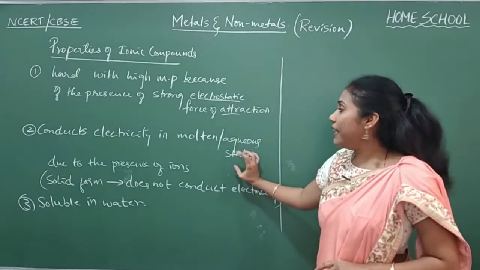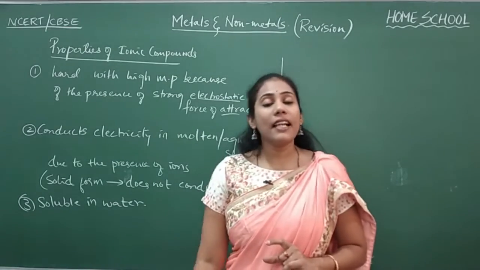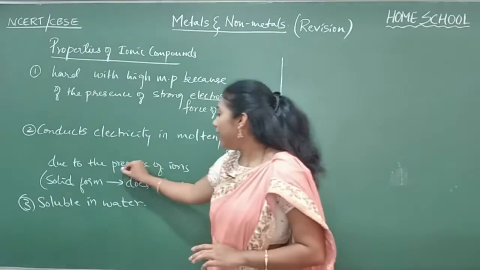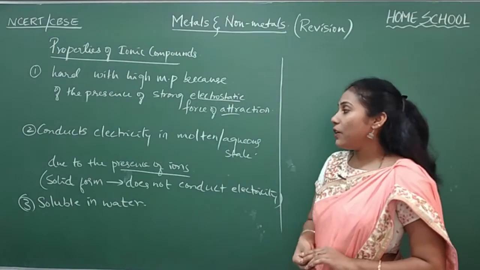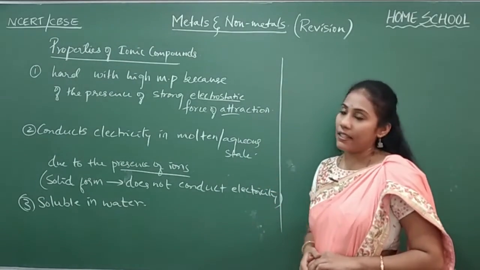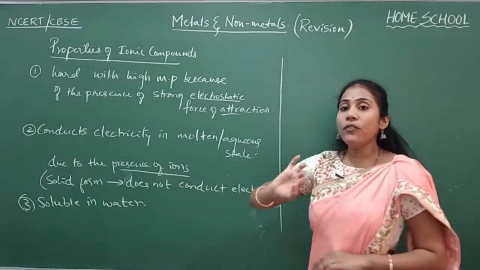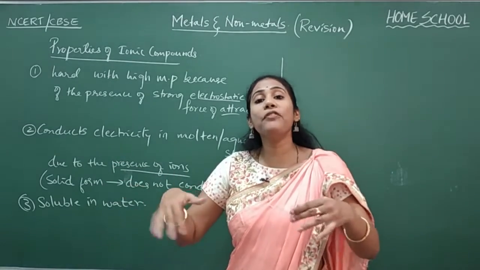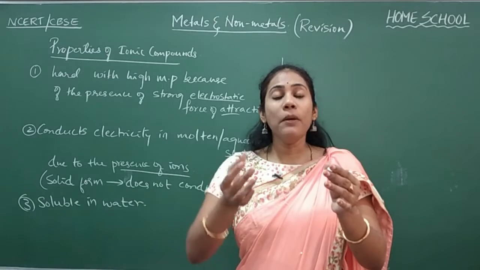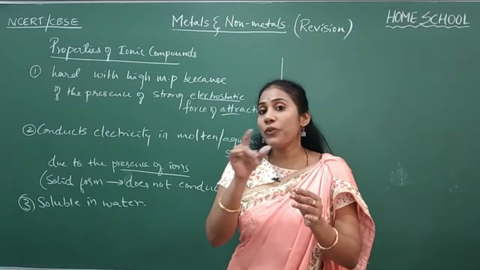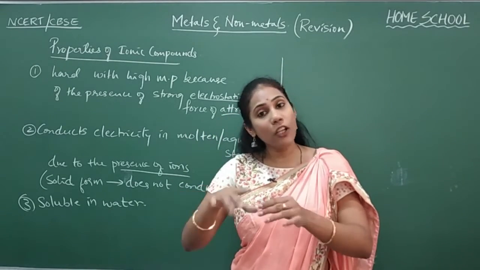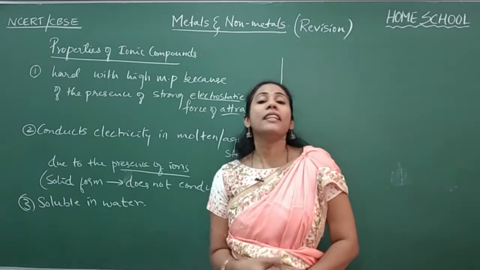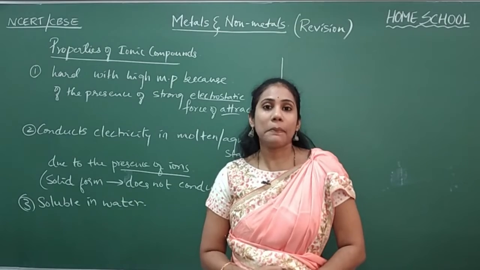Okay, so only in a liquid form, ionic compounds can conduct electricity. It is because of the presence of ions. Okay, in the liquid state, they produce ions. That is the reason they conduct electricity. Whereas in the solid form, you will not have ions getting separated. You will not have movable ions, because in a solid form, between the ions you have strong attraction. So these ions will not move in a solid form. When the ions are not moving, definitely they will not conduct electricity from one place to another place. Yes or no?